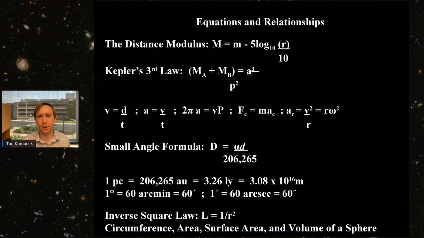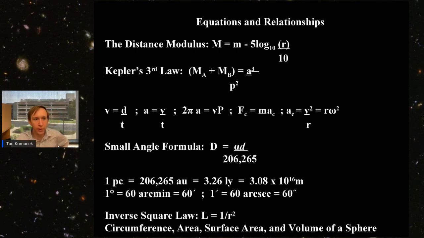And then of course there's also some geometry that's included as well, because we're thinking about objects like spheres, for example. So the surface area and volume of the sphere will come up. And also the inverse square law is very useful to calculate the distances to objects, because the amount of radiation that is received from an object decreases as the distance from it squared.